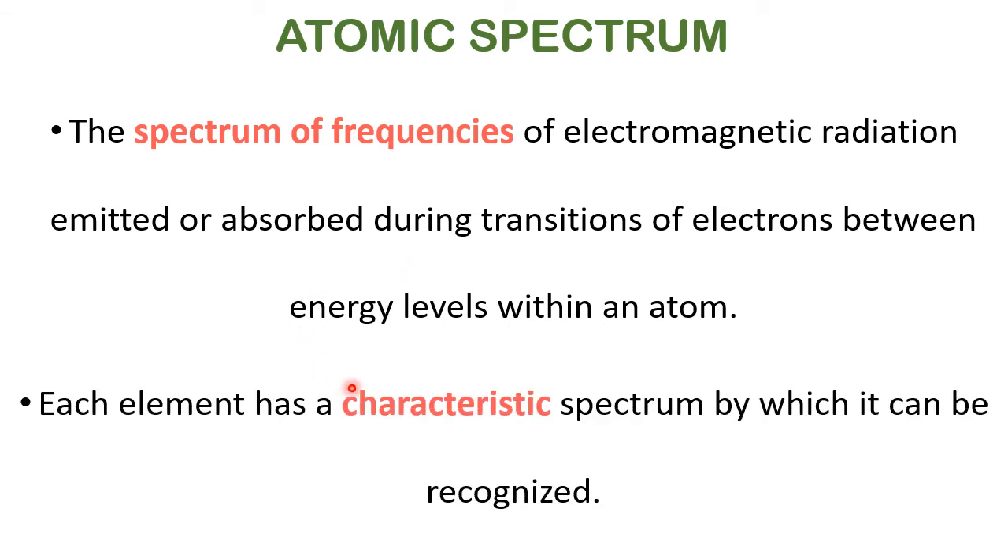Each element has a characteristic spectrum by which it can be recognized or identified. See, no two persons are the same, like that. No two elements are the same. Every element is unique, with a different structure and different level of arrangement of electrons. All those are understood clearly by atomic spectrum. That's why it is said each element has a characteristic spectrum by which it can be recognized. It is like our fingerprint, which is unique.